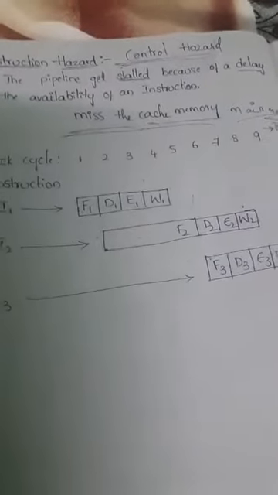Okay, so one more name we have for instruction hazard is control hazard. Now this is the instruction hazard procedure. Let me take one example to show you the problem, how it can occur in a pipeline. So now we'll see that. This is our example.